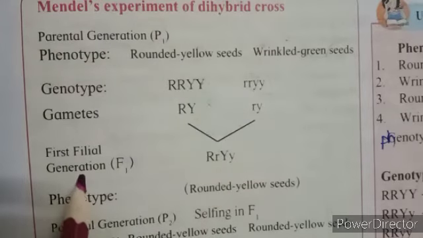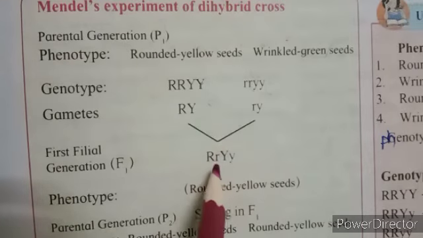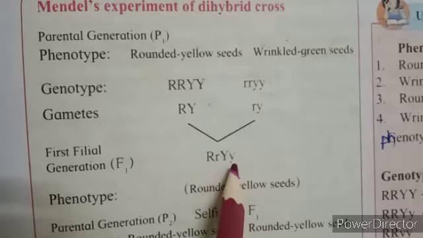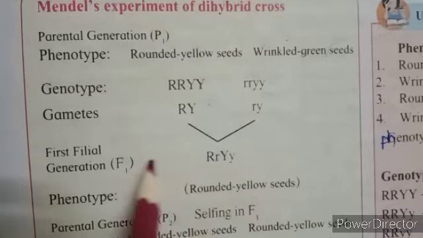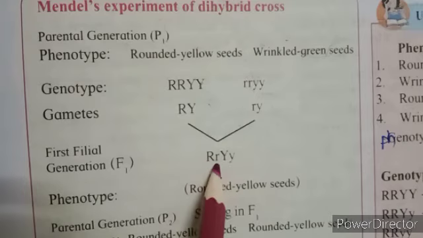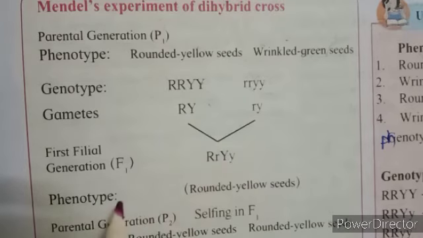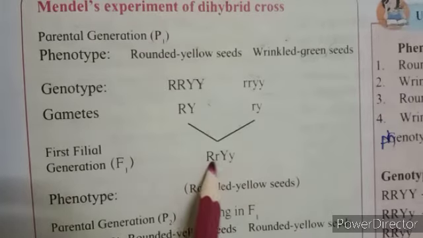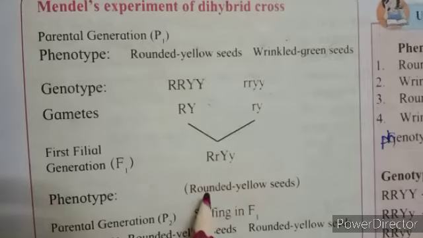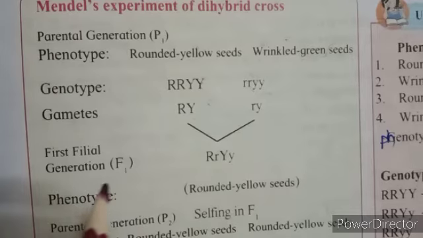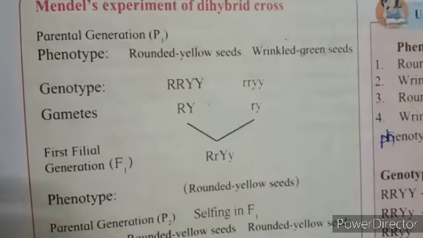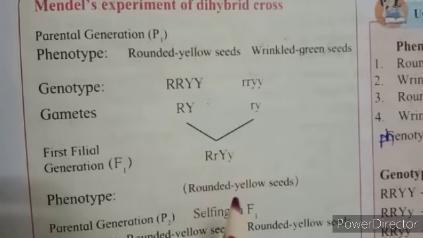So the first filial generation in Mendel's dihybrid cross is capital R, small r, capital Y, small y. The genotype of this first filial generation is capital R, small r, capital Y, small y. And the phenotype of this is rounded yellow seed because the dominant characters are present there, and therefore rounded yellow seeds are produced by this plant of first filial generation in dihybrid cross. Now, by selfing F1, Mendel carried out the further process.